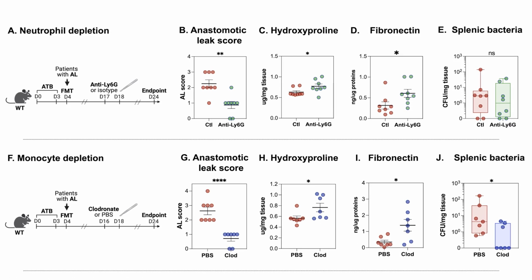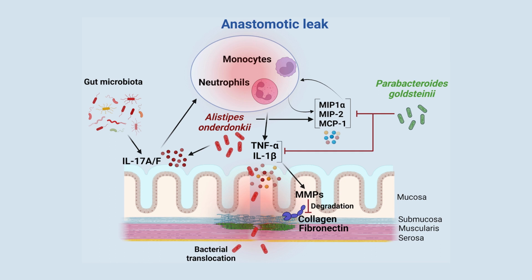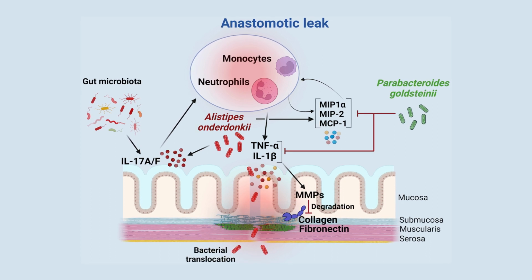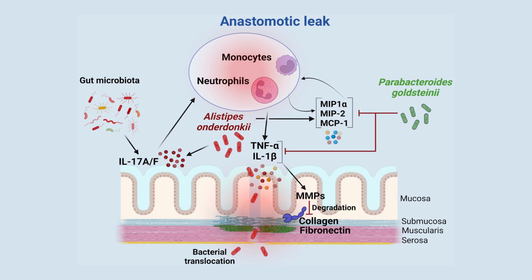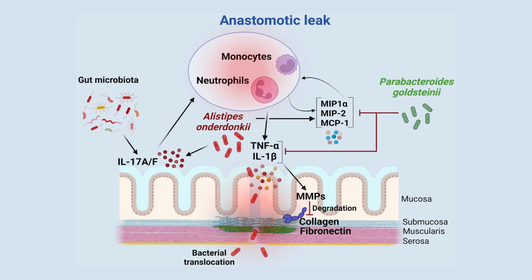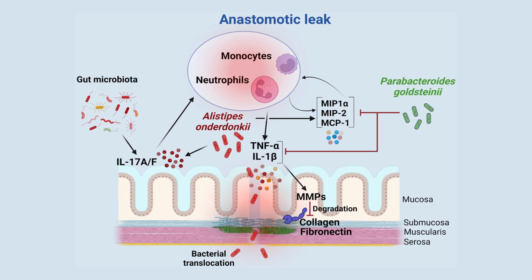gut barrier function. To conclude, bacterial strains, including P. goldsteinii and A. onderdonkii, regulate the levels of proinflammatory cytokines in the gut and influence the repair of anastomotic wounds and the restoration of the gut barrier function after surgery. Most importantly, we show that patients who develop anastomotic leak harbor higher basal levels of low-grade inflammation in the gut, which influences their outcomes after surgery.